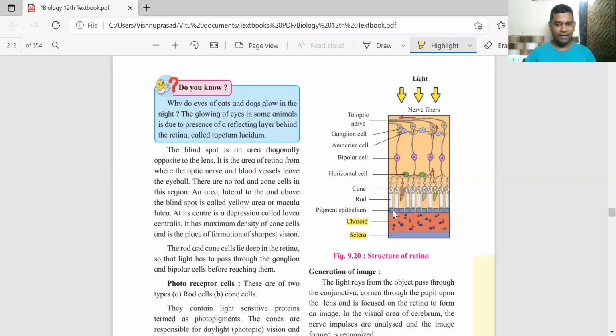First of all, there is a pigment epithelium. That means there is one layer of epithelium cells which has pigments. Above that, there are two types of cells which you can see: the rod cells and the cone cells. This is a rod cell.